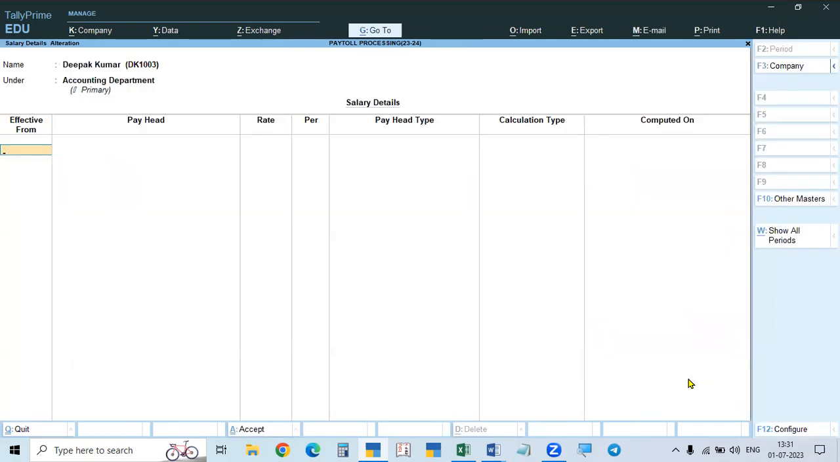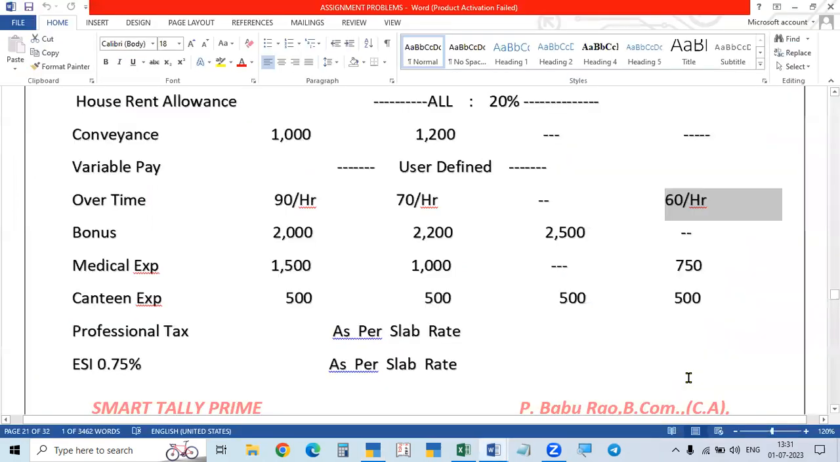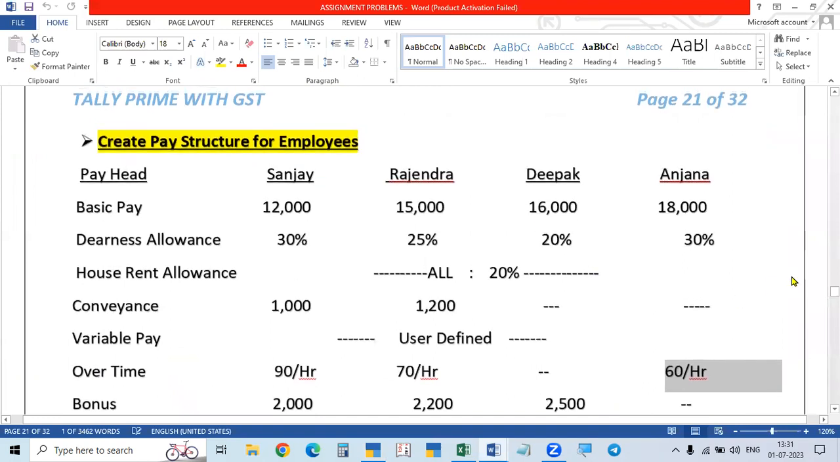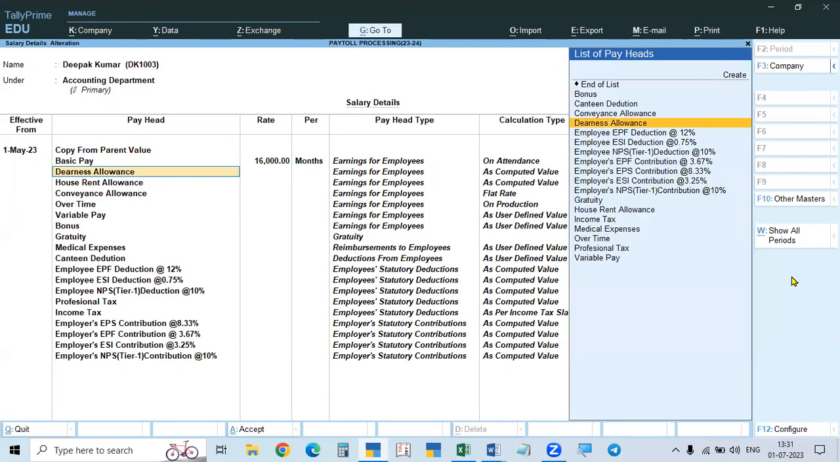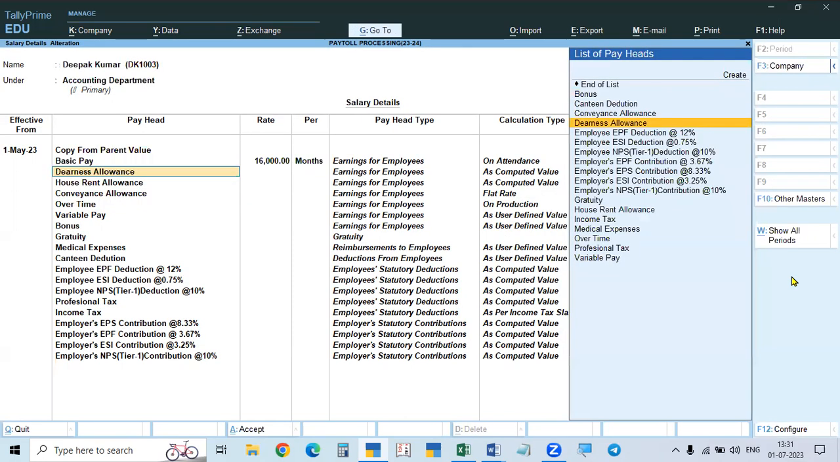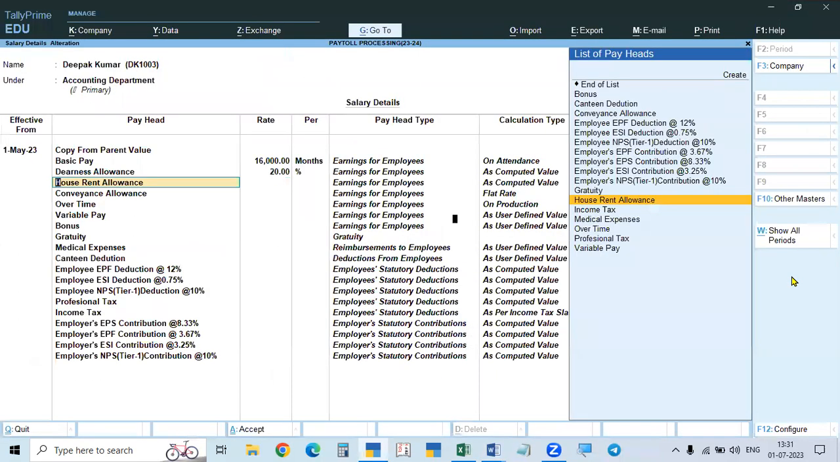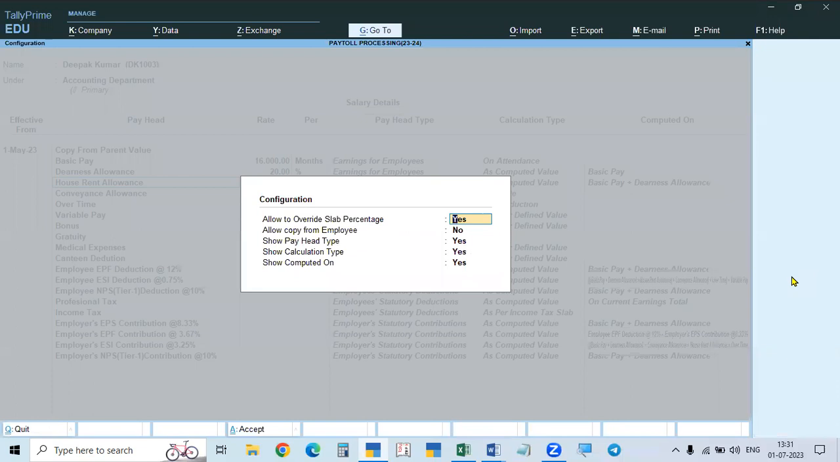Next one is Deepak Kumar. Go to Deepak Kumar, 1523. Here also copy from payment value because we have given it to the accounts department. That is why it is also from the accounts department. So that is the parent value. It is asking for the parent value. Here, Deepak Kumar. Basic is 16,000 rupees. And again DNS allowance, take it yes, and give the amount here. It is 20% only.